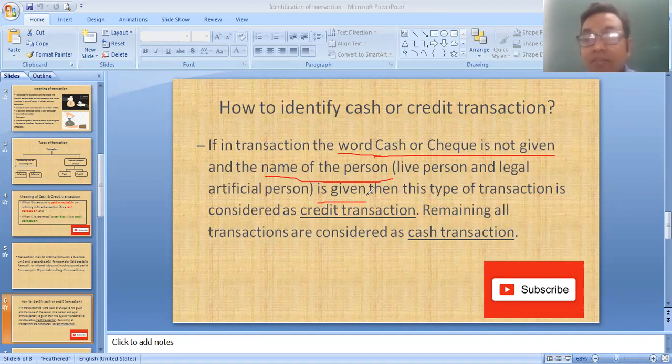Otherwise, a legal artificial person, like the name of the bank, name of the suppliers, name of the shop, government institutions, is also an artificial person. If it is given, then this type of transaction is considered as a credit transaction. Again, I repeat, two conditions you have to satisfy: the word cash or cheque is not given and the name of the person is given, then the transaction is considered as a credit transaction. Remaining all transactions are considered as cash transactions.